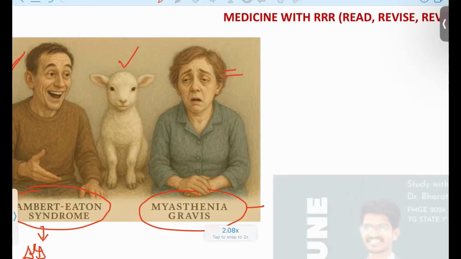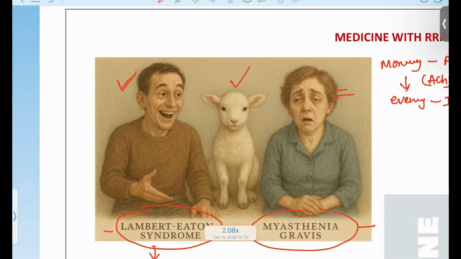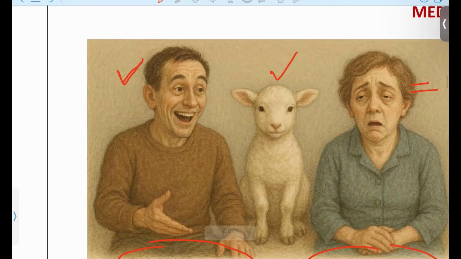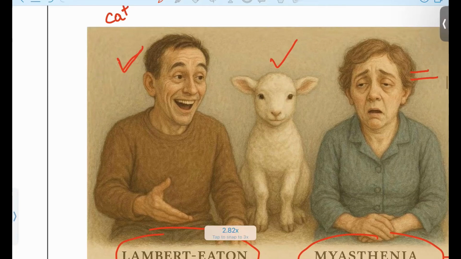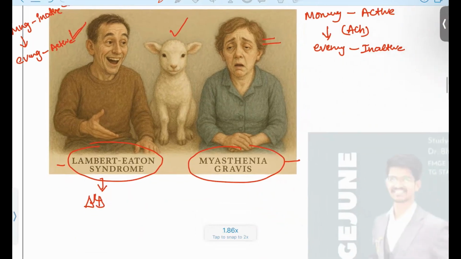In myasthenia gravis, the patient's morning will be active. By the time they come to the evening, all the acetylcholine will be already gone, so they will be inactive in the later stages. Whereas in Lambert-Eaton syndrome patients, the defect is not in the acetylcholine, the defect is in the calcium channels. Okay, the voltage gated calcium channel, the problem is here. So in the morning, they will start inactive, but by the evening, this patient will be active. This is the diurnal variation between Lambert-Eaton syndrome and myasthenia gravis.